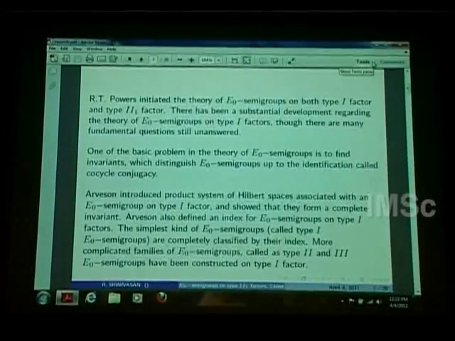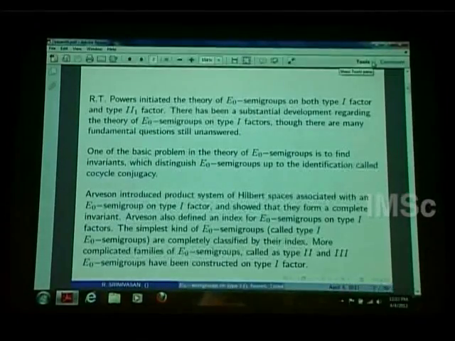But then there has been a lot of development on the theory of E0 semigroups on type I factors, which is B(H), all bounded operators on a Hilbert space. The basic problem in E0 semigroups is to provide examples and then distinguish them up to an identification called cocycle conjugacy.